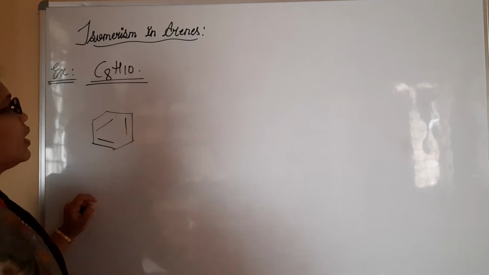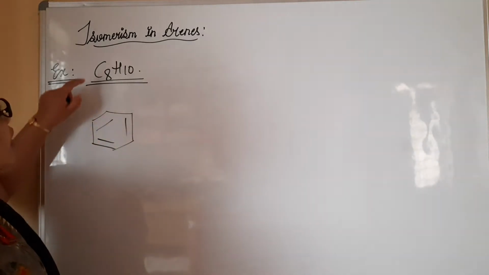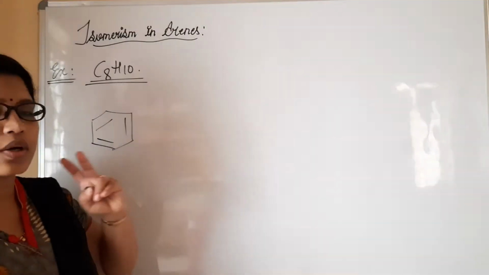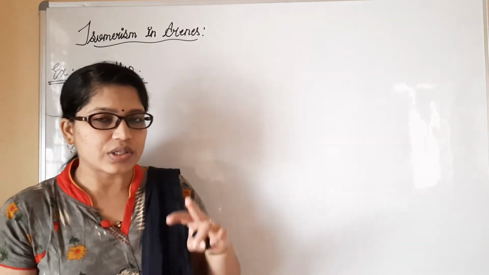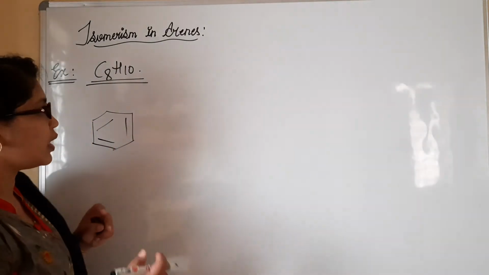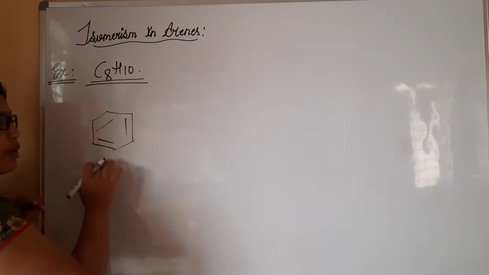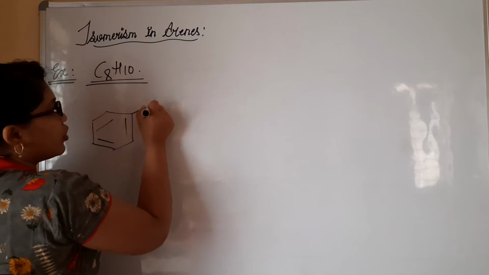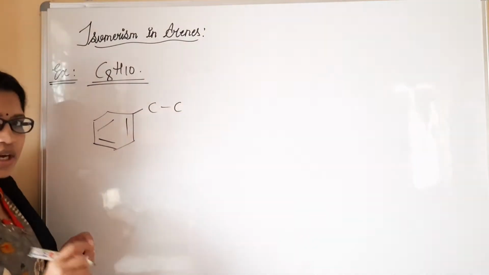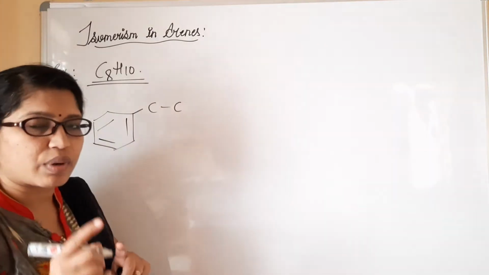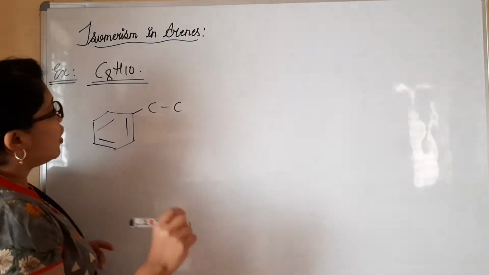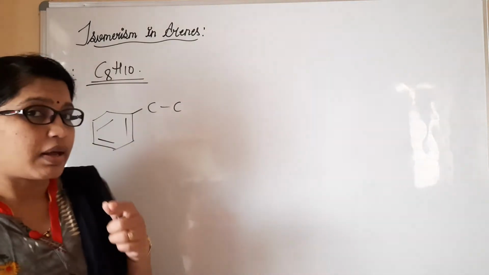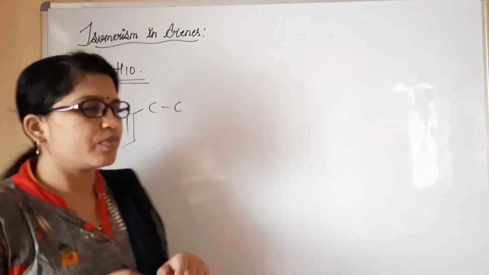So there are 6 hydrogen atoms. They have given here 10 hydrogen atoms, and there are 2 carbon atoms extra. If you consider benzene, C6 over, 2 more carbon atoms are present. These may be attached at any position of the benzene or at the same position. If on the same position, I must write 2 carbon atoms. Agree? Then I must check whether the valency of the carbon atoms is satisfied or not. It is not.